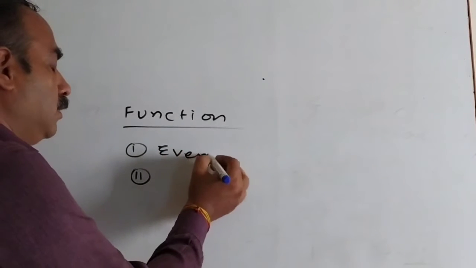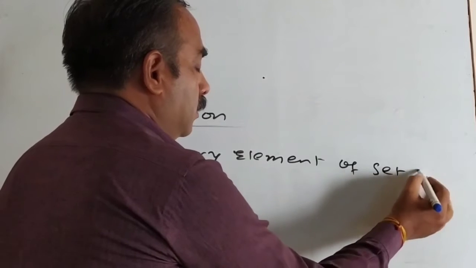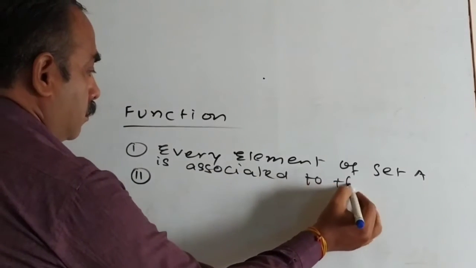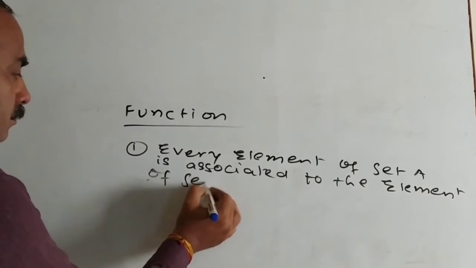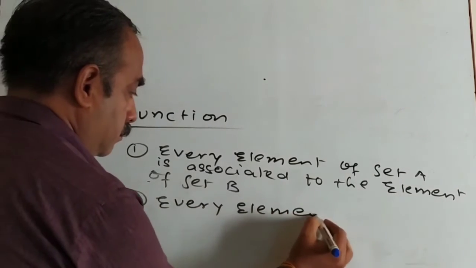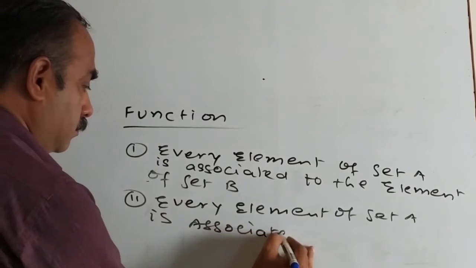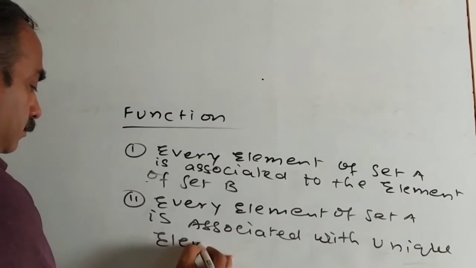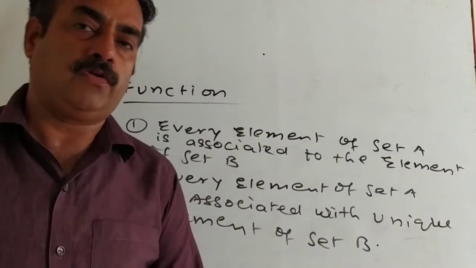First one is every element of set A is associated to the element of set B, and the second one is every element of set A is associated with a unique element of set B. These two things are very important for a relation to become a function.